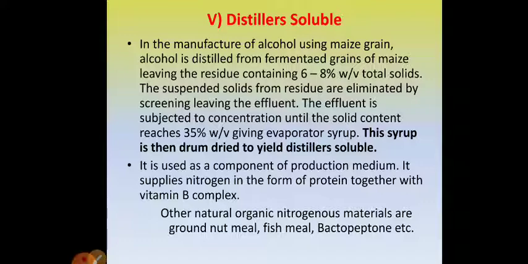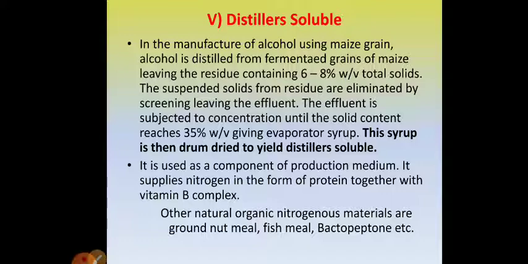When we are producing alcohol or ethanol from maize grains, alcohol is distilled out from the fermented grains of maize, leaving behind a residue, a waste liquid which contains 6 to 8% weight by volume total solids. So when alcohol is distilled out from the fermented maize grains, it leaves behind a residue which contains 6% weight by volume total solids.